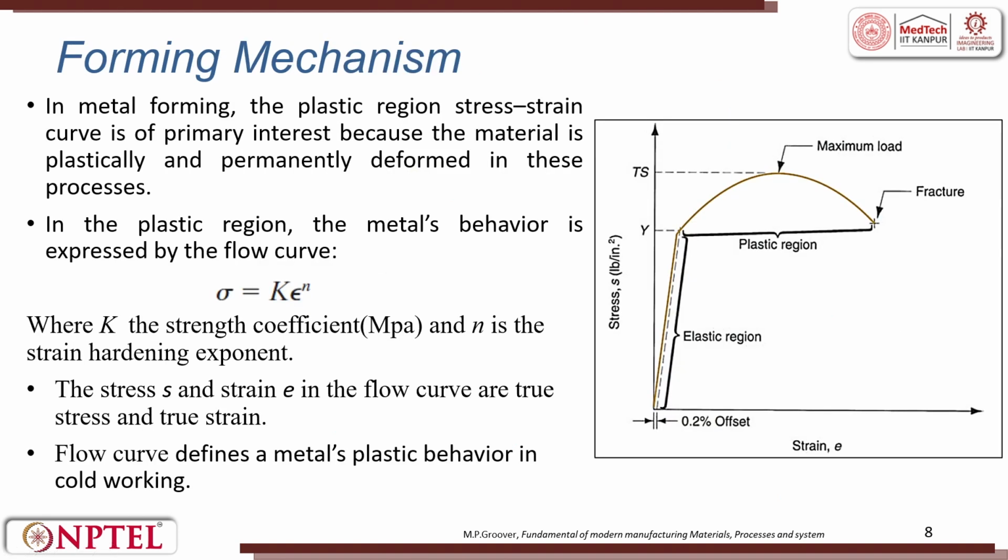Now, let us get into a little bit of the mechanism of forming. In metal forming, in the plastic region, the stress-strain behavior is of primary interest because the material is plastically deformed. This is what I said, plastically deformed, and it can go to any extent, right. So, this is fracture. We do not want to get into the fracture zone. We will always try to go from here to here and stop in the plastic region. So, it is permanently deformed in these processes.